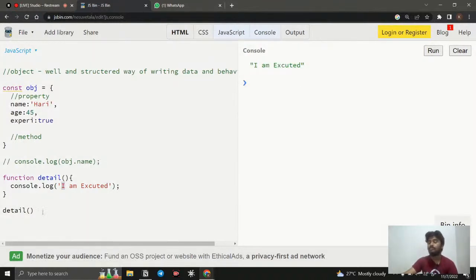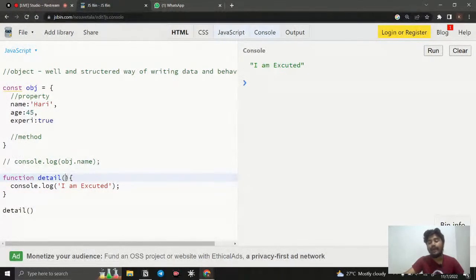So this is exactly what happens when you create a function. What is the behavior of a function? When someone calls it, it will run the block of code. So instead of console.log, you can write logic like 1 plus 2, 3 plus 4, like that you can write logic. Okay, and you may have another doubt: what are these parentheses for?